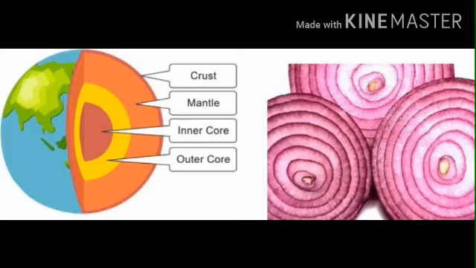First one, the crust. It forms only 0.5% of the total volume of the Earth. It is the uppermost layer of the Earth's surface. It is the thinnest of all the layers and has less than 1% of the Earth's volume. It's about 35 km thick on land masses and only 5 km on the ocean floors.